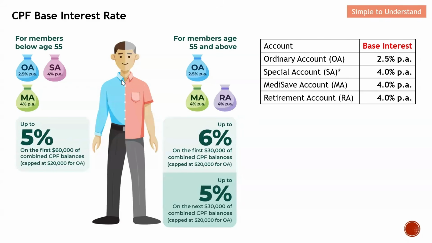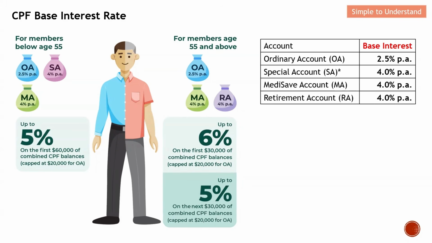This slide shows the CPF base interest rate. From here, you can see that OA will earn you a base interest of 2.5% per annum, while the rest of the accounts, SA, MA, and RA, allow you to earn 4% per annum.